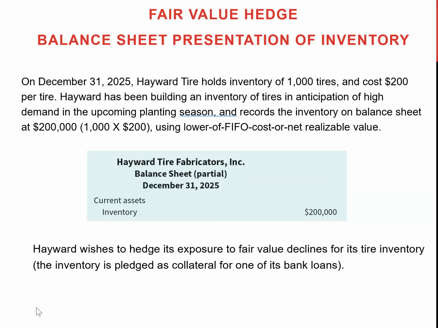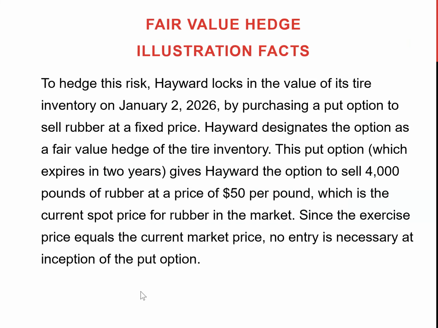So Hayward wants to protect against the loss that may result from a decline in the tire inventory value, because this inventory is also used as collateral for some bank loans, so they really would like not to lose any value of that inventory. Now we'll see how Hayward can hedge with an instrument here, and protect against the loss related to any decline in the tire price.